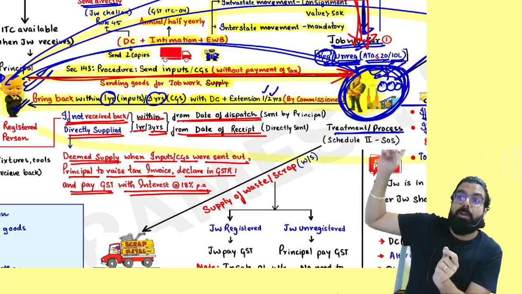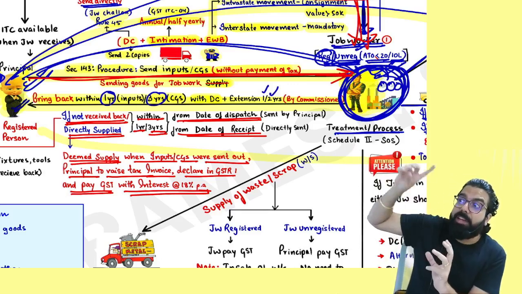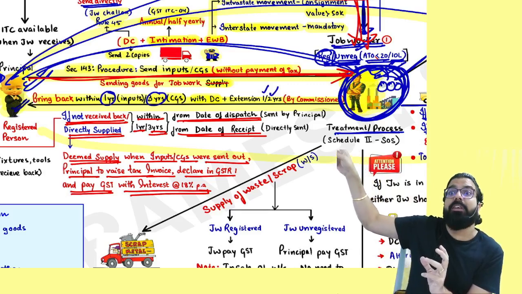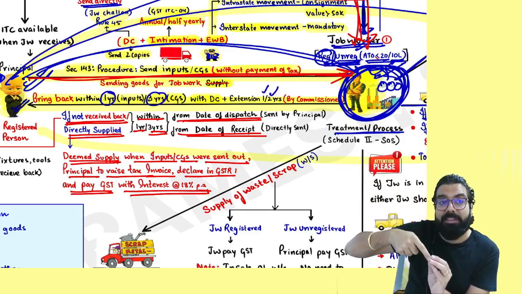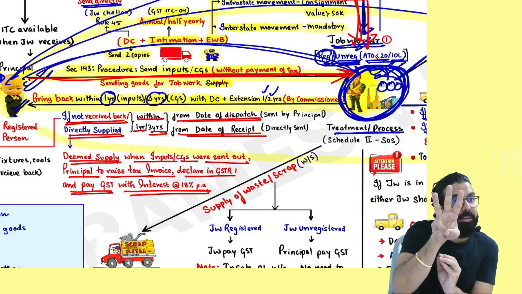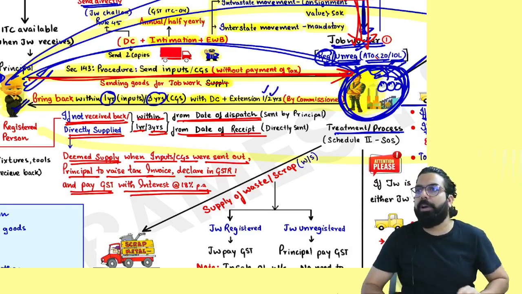The 3 years back when you had sent it, it will be assumed that 3 years back it was not sent, it was supplied, and now you'll have to pay GST along with interest for how many years? 3 years. Is my point clear to all?